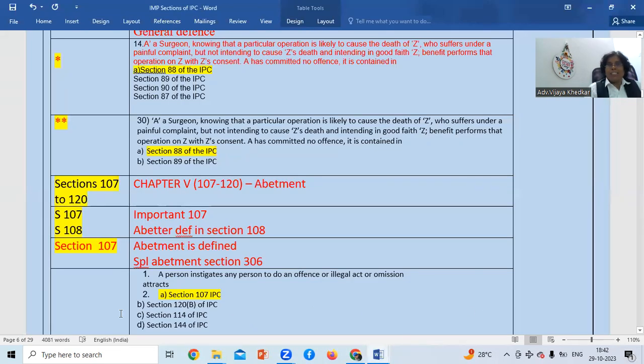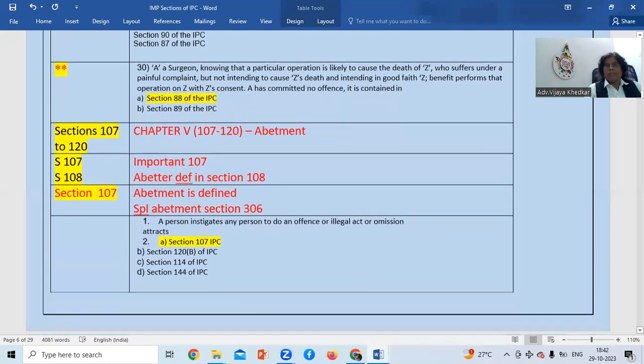And we were just discussing a person who instigates any person to do an offense or illegal act or omission. It is in section 107 of IPC, that is chapter 5, as we have seen. Abetment is defined in section 107 and special abetment is defined in section 306.